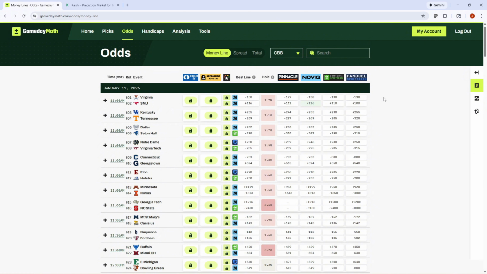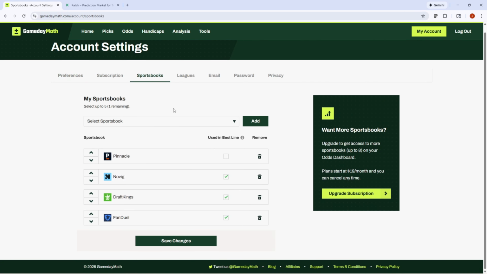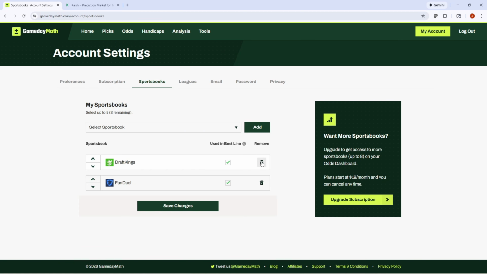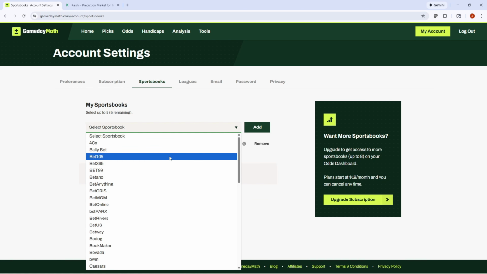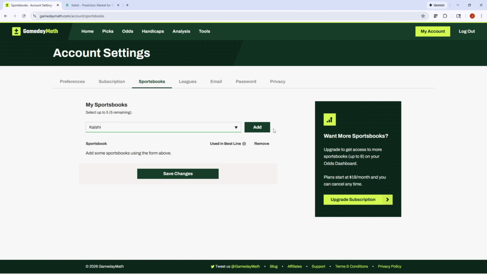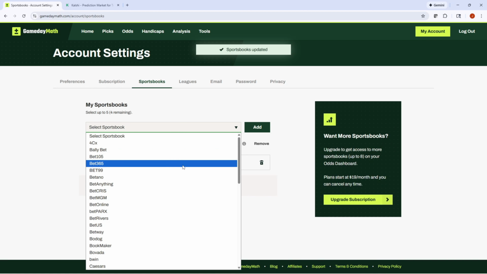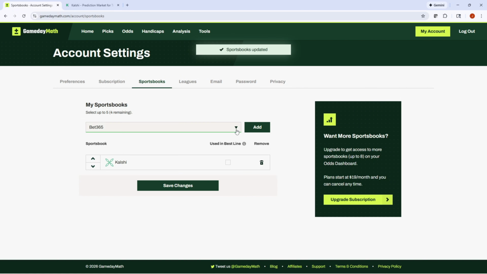College basketball, once you get signed up, you want to go over to My Account and go to Sportsbooks, and here is where you can select up to 5 different sports books to choose from. And we're going to just go through here and pick Kalshi as our number 1, and then we are going to find some sports books that we think we can beat.